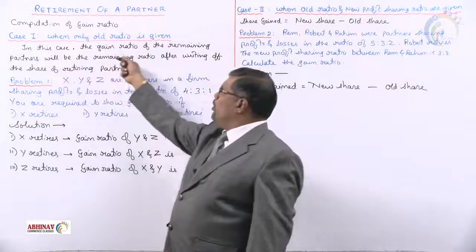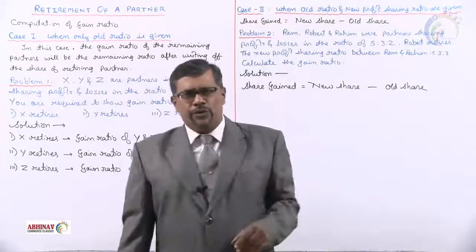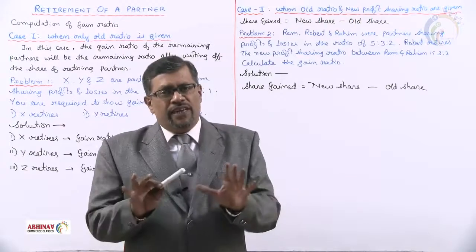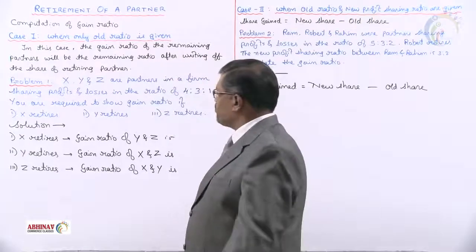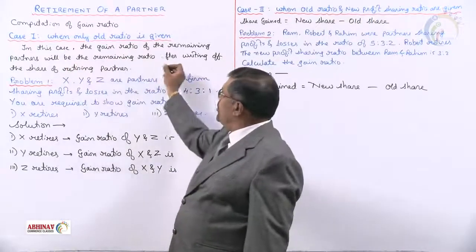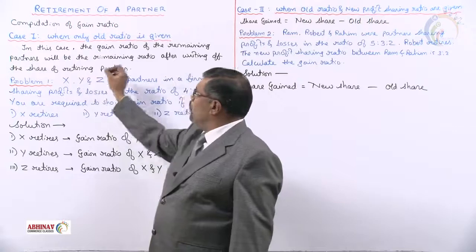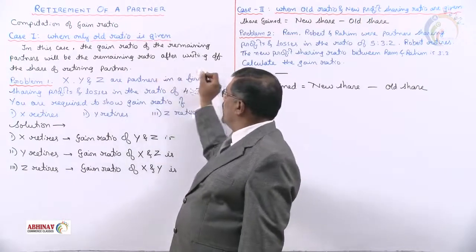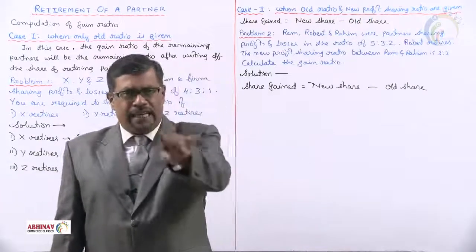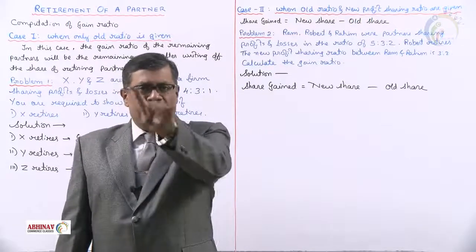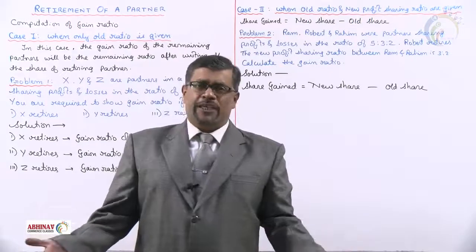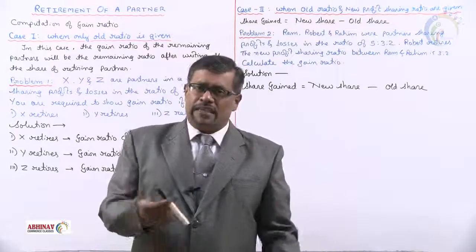First one, when only old ratio is given, no other ratio is given. Only the old ratio of the partners is given. There is a very simple way to find the gain ratio. In this case, the gain ratio of the remaining partners will be the remaining ratio after writing off the share of the retiring partner. What is the share of the retiring partner? Cancel it from the ratio. After cancelling his share, what ratio remains? That is going to be the share of the continuing partners, the gain ratio.